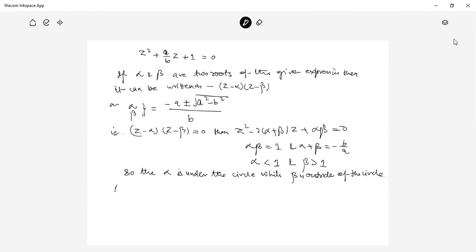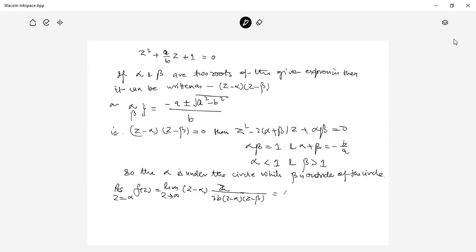Then the residue of f(z) at z = alpha is limit z tends to alpha of (z minus alpha) into 2 upon ib (z minus alpha)(z minus beta).